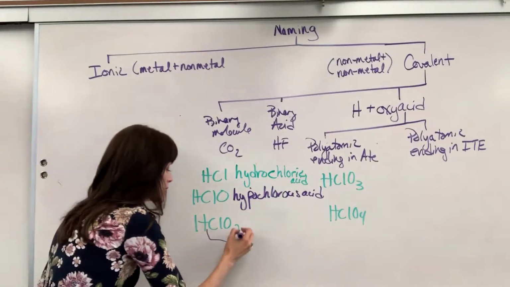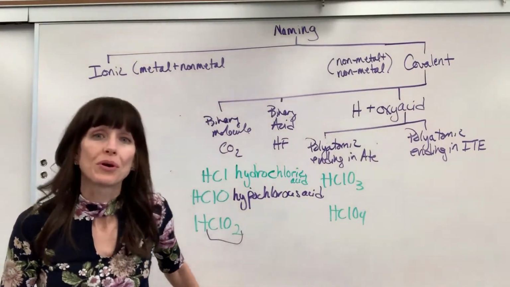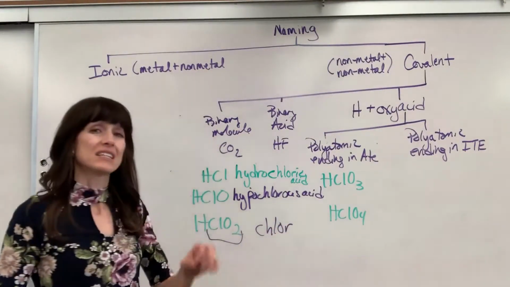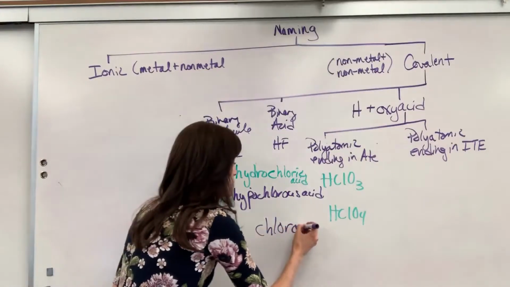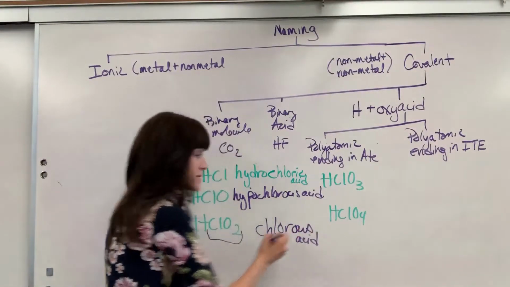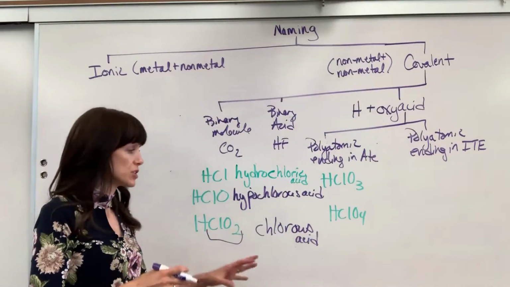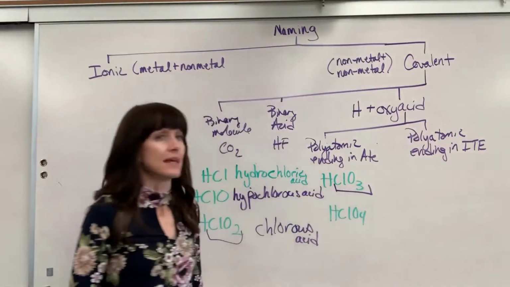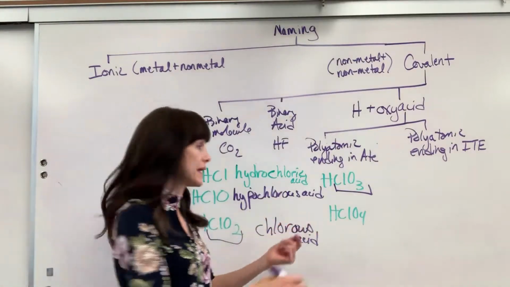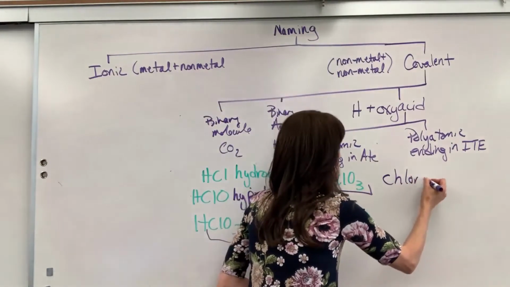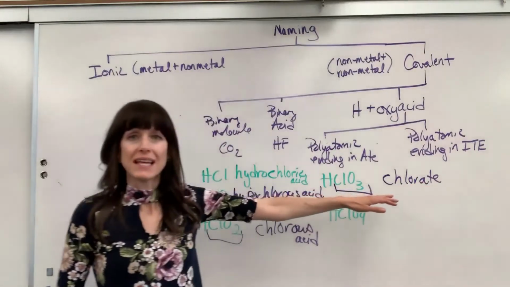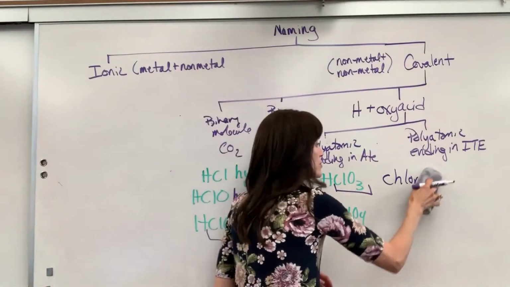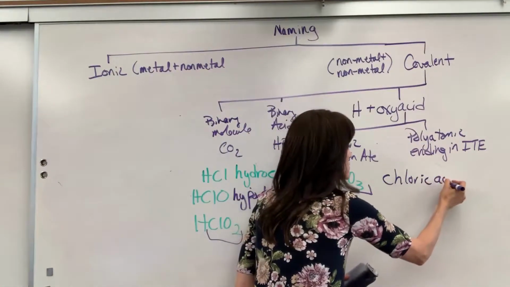Now I look up this one, and that is called chlorite. So I write down my chlor, and then I change the ite to us. So this is chlorous acid. Instead of chlorite, we change it to chlorous acid. Next, I look up ClO3. That's chlorate. Chlorate, A-T-E. Ooh, see the 8? I ate too much, I got sick. I change ate to ic acid.